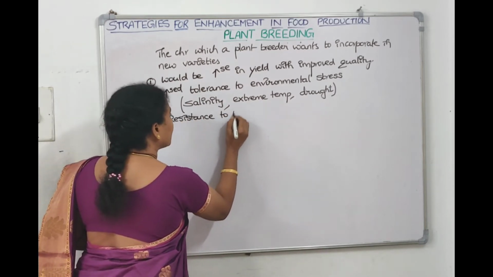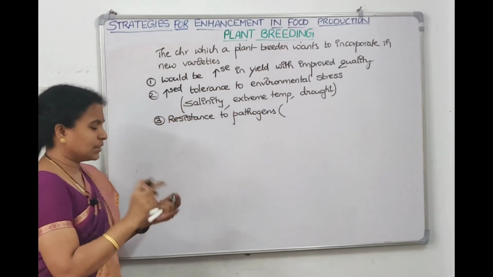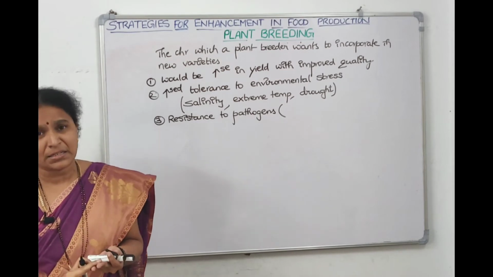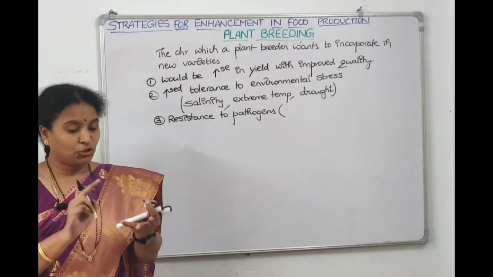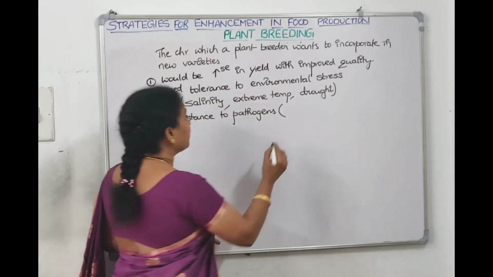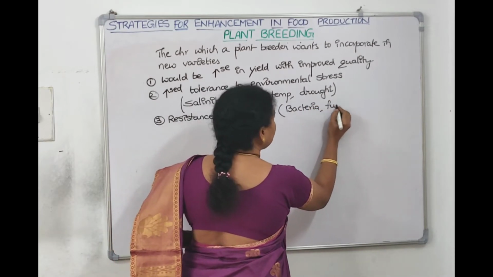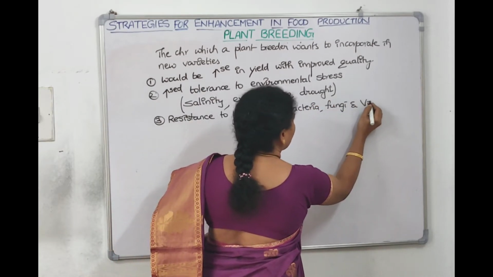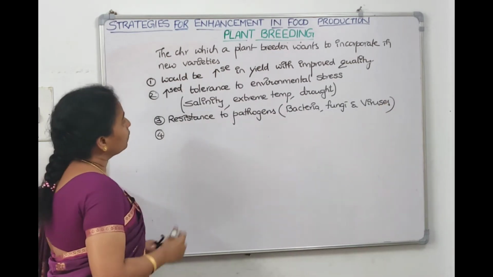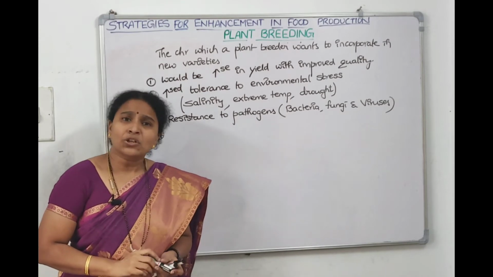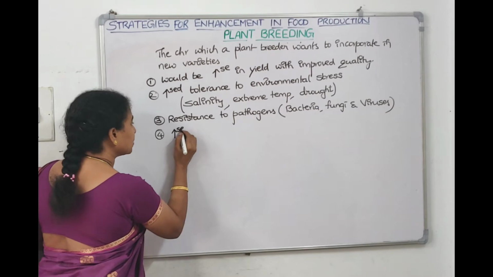Now usually what are the agents which cause diseases? Either bacteria or fungi or viruses. Means the new varieties which are obtained by plant breeding should have resistance to bacteria, viruses and fungi. Pathogens include bacteria, fungi and viruses, children. Then in the same manner we can tell increased tolerance against insect pests also, right?